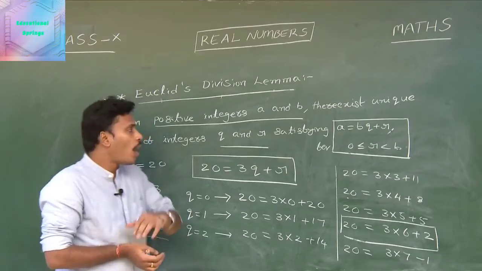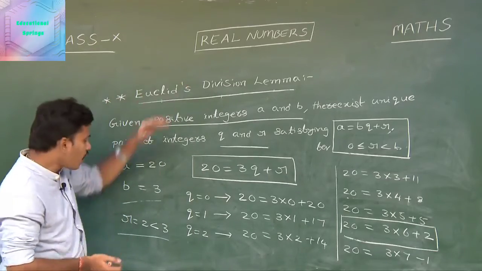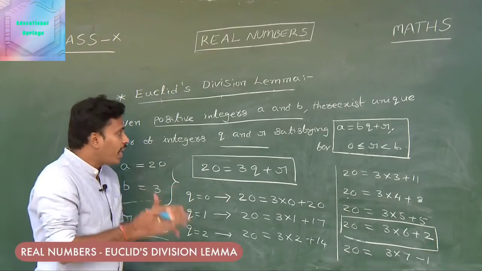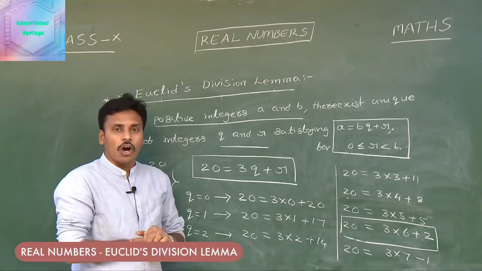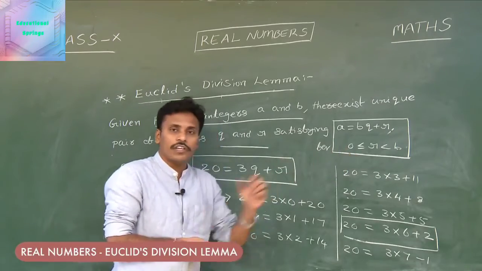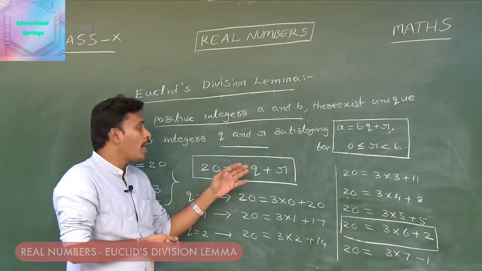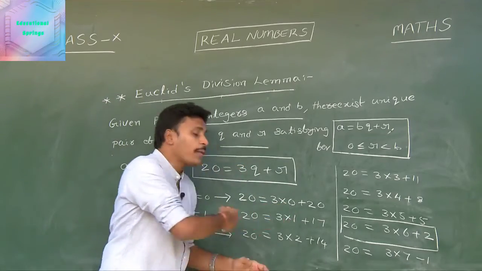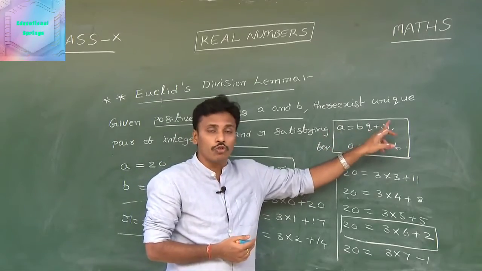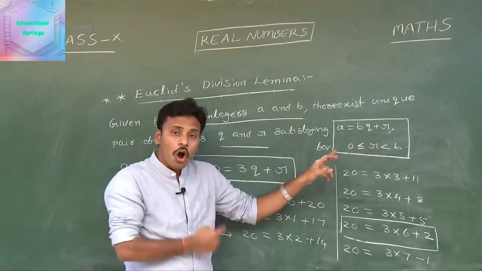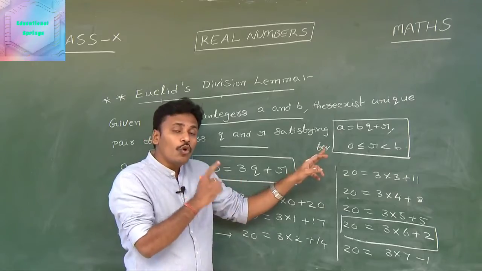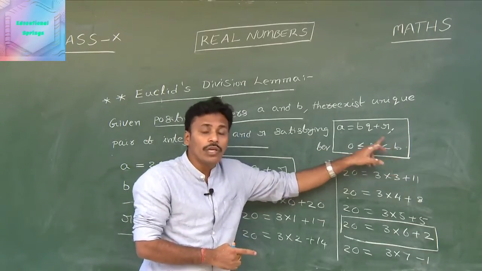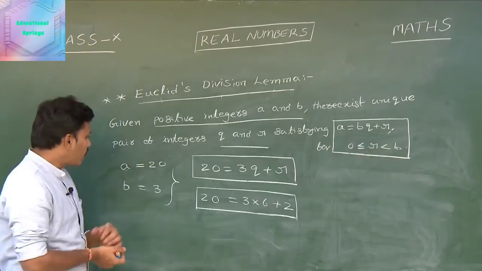And finally, what Euclid's division lemma states is, for every given pair of positive integers a and b, there exist unique integers q and r satisfying such a representation. By taking different integral values in the place of q, we have many representations of the form a equals bq plus r, but among all those representations, there is only one representation where the value of r is in between 0 and b. For the given positive